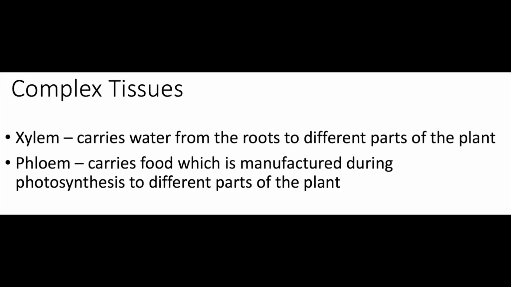Now for transportation, there are complex tissues like the xylem and the phloem. These two are called complex tissues. Xylem carries water from the roots to the different parts of the plant, and phloem carries food, which is manufactured in the leaves during the process of photosynthesis, to different parts of the plant. So permanent tissue can be simple permanent tissue and complex permanent tissue. This is all I will talk about today.